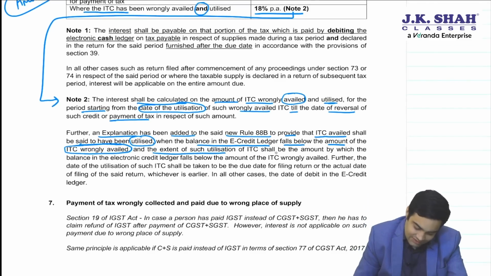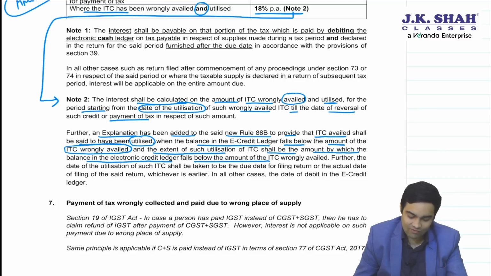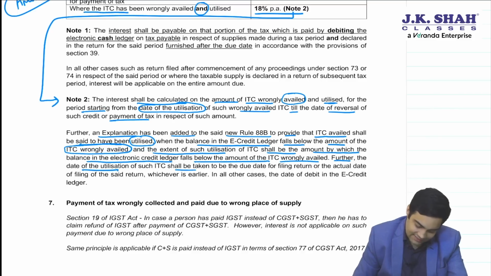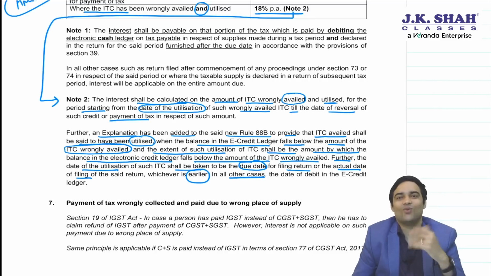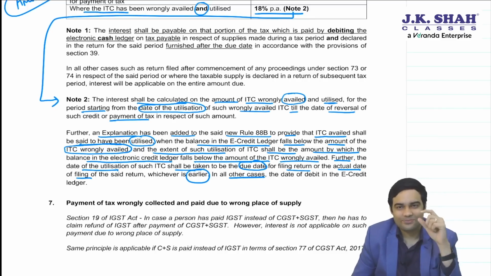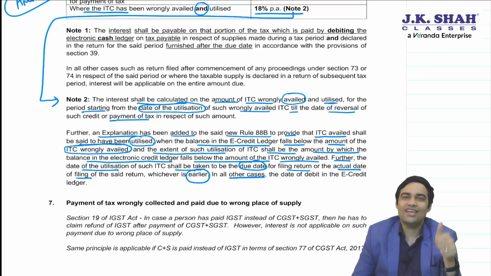And the extent of such utilization shall be the amount by which balance in e-credit ledger falls below the amount of ITC wrongly availed. Further, date of utilization will be due date for filing return or actual date of filing return, whichever is earlier. In other cases, sir, what can happen is sometimes you receive a notice from department and based on that notice you pay the liability as on a particular date.